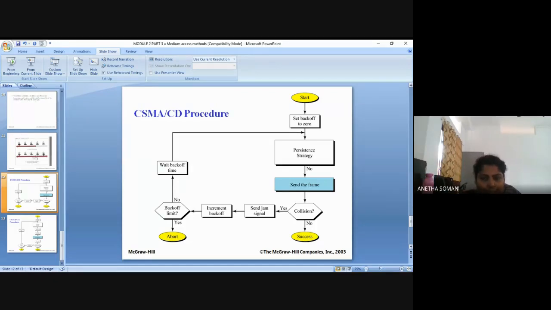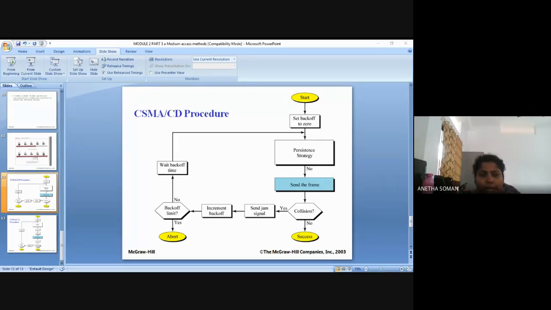Now, if a collision is happening, it will send a jam signal to inform others about the situation. Now the backoff parameter is incremented. Started with 0, so it is incremented to 1. Again, they will check whether the limit has been reached. If the limit is not reached, they will wait for a backoff time and then sense the line. But if the backoff limit is reached, it means that many attempts have been tried, so the station should abort the transmission process. Understood? That is the CSMA CD procedure.